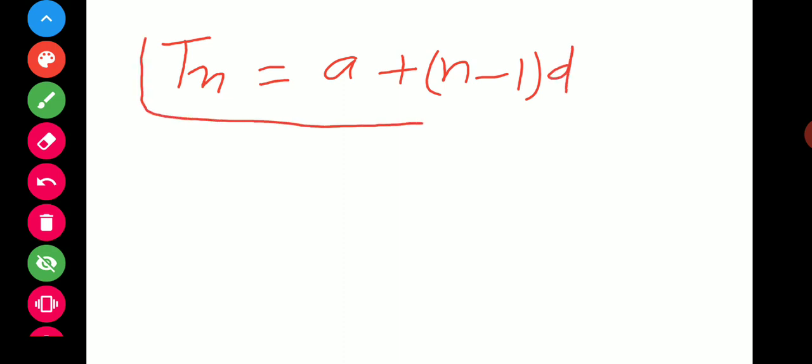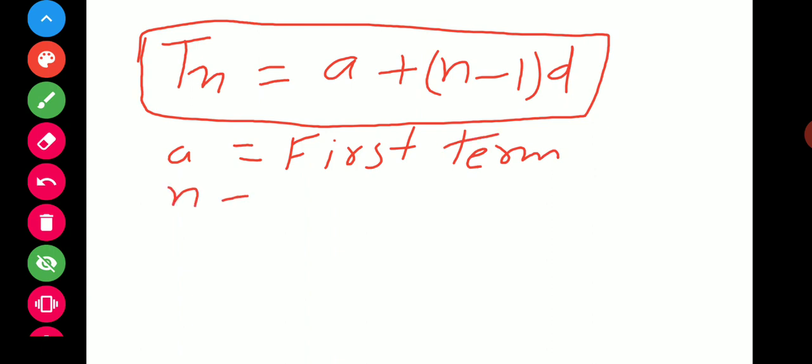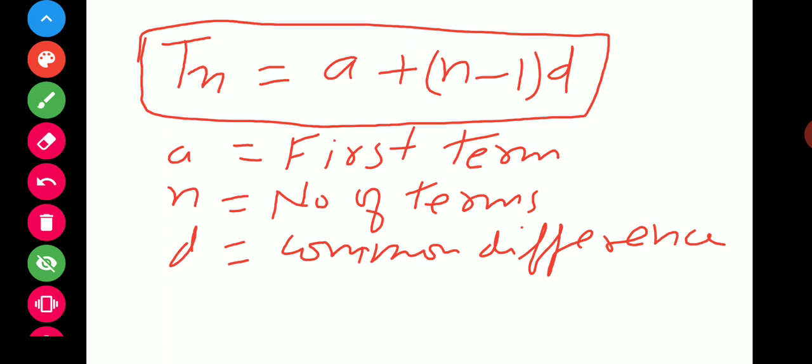You can learn it very well. In this formula, a is the first term, n is the number of terms in the series, d is the common difference, and Tn is the nth term.